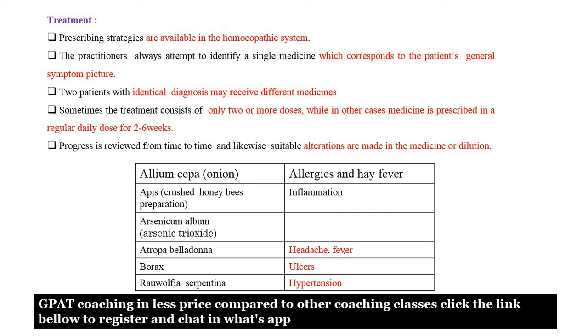Prescribing strategies are available in the homeopathic medical system, and practitioners always attempt to identify the single medicine which corresponds with the patient's general symptoms. Two patients with the identical diagnosis may react to different medicines. For example, you are one patient and I am another patient, both having a similar diagnosis, but the same medicine will not work for both in this homeopathic system.